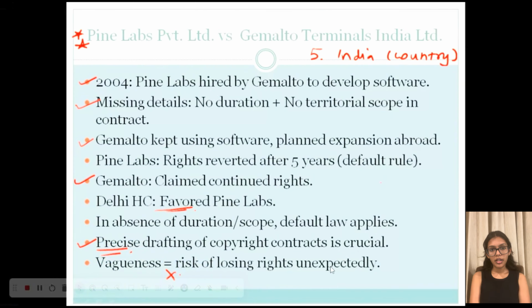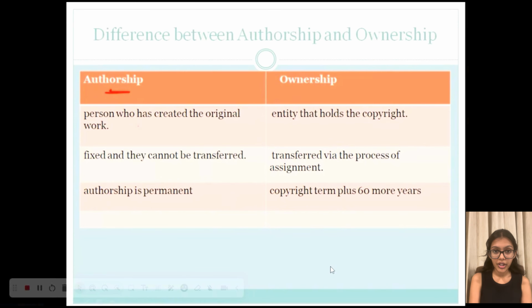Now, to strengthen our understanding even more, let us learn the difference between authorship and ownership. So when we talk about authorship, the person who has created the original work is known as its author. But the person or entity that holds the copyright is considered its owner. Now, an author can be the creator of a work, like the writer, the composer, or the photographer. But the owner may initially include the author, and then may shift to the employers, the commissioners, or the government.